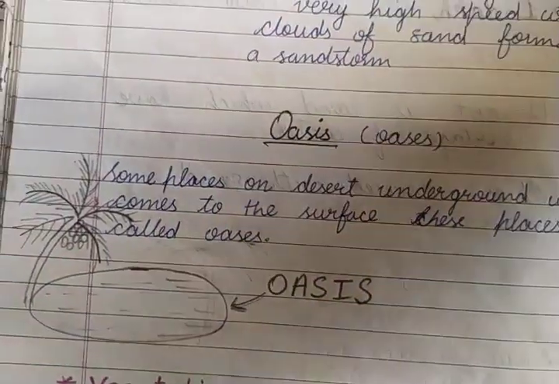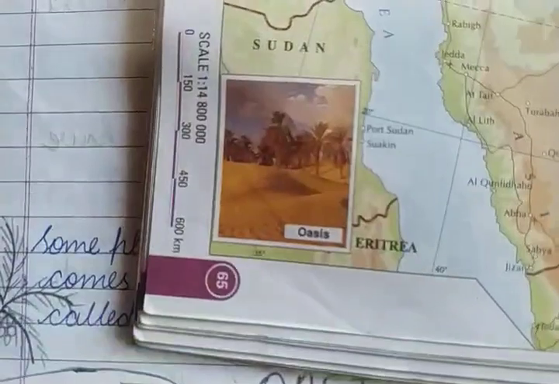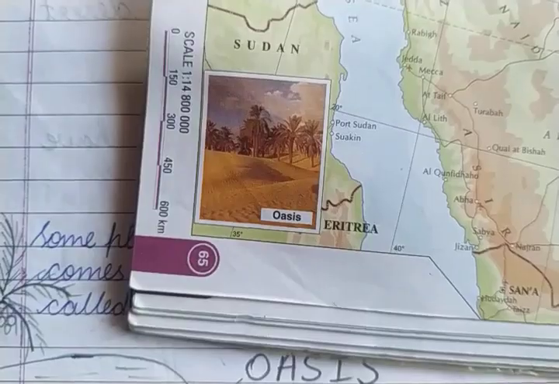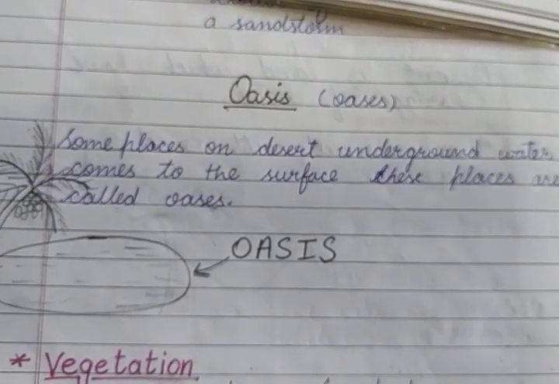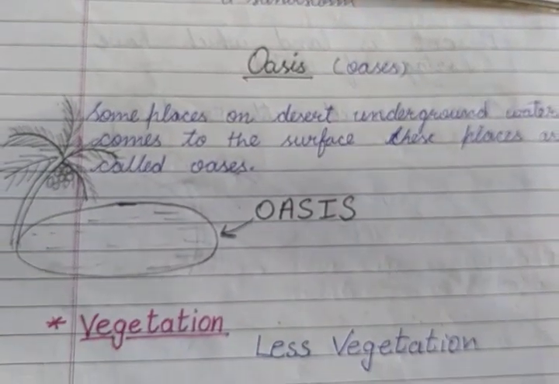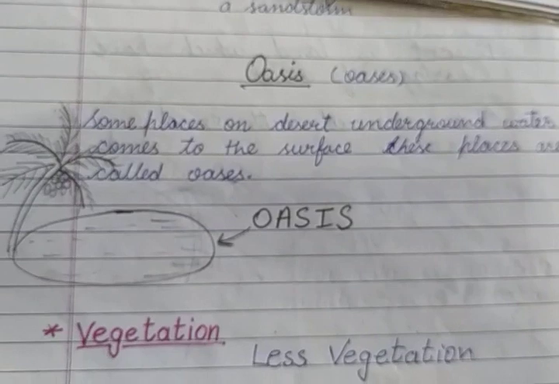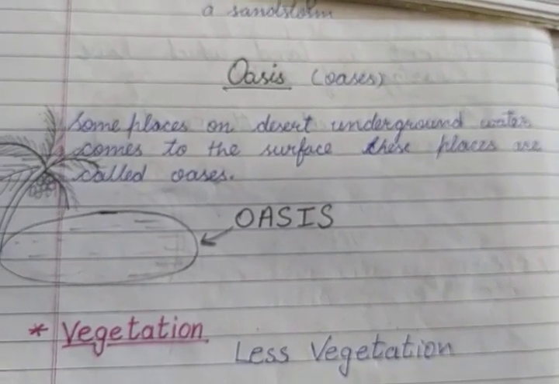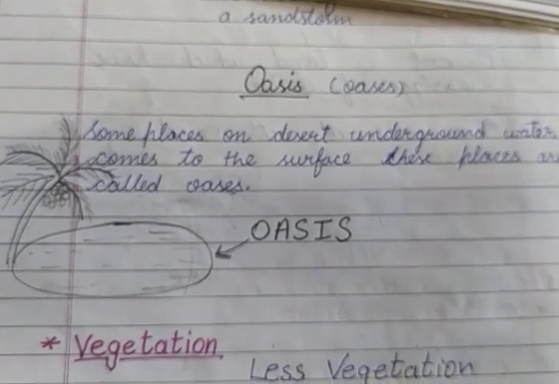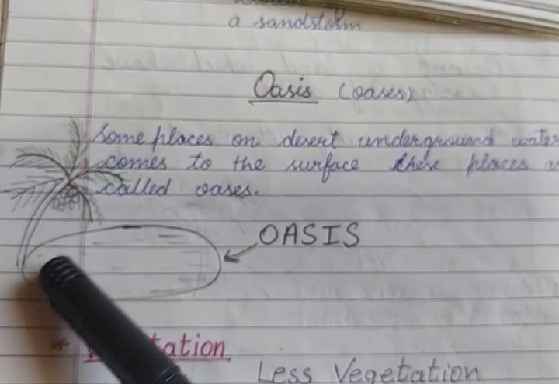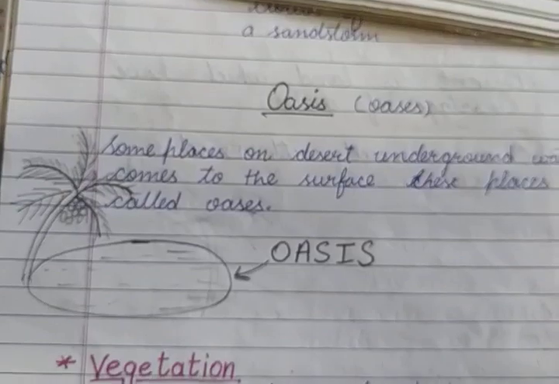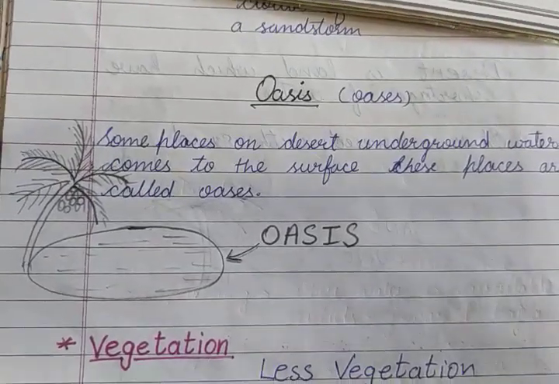So there is a small picture here, you can see. So this is an oasis. There are some plants also grown over here. I'll send you some pictures of oasis with this video. Okay, so an oasis is a place where water is available in desert area. It is like a pond, a pond in a desert, you can say. So here the people of Saudi Arabia are getting water, and some plants like date palms also grow here. Date palms is khajur, and in Saudi Arabia date palms are a very popular food.